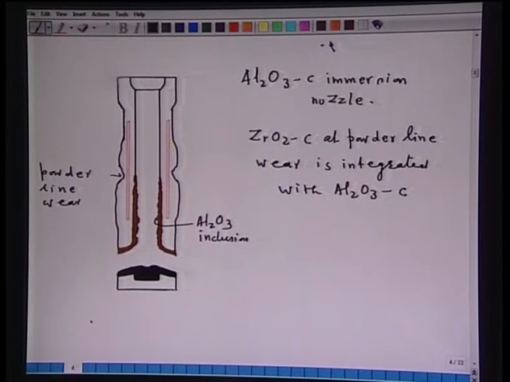Now, by mixing the ratio of zirconia particles, it is possible to decrease the powder line wear of the refractory. Next portion we will be dealing with in the next lecture.